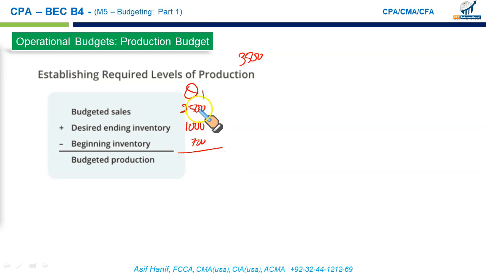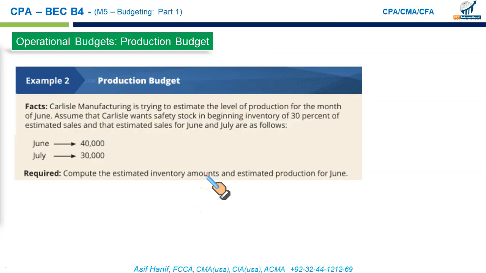So you need to remove that from the production budget. 2500 is what you want to sell. 1000 is what you want to have at the end of the period or end of the quarter. So you should produce 3500, but since you already have 700 units with you, that means you will produce 2800 units. This is what you do for each quarter, and that will help you decide how many units you will produce. Now this is it.